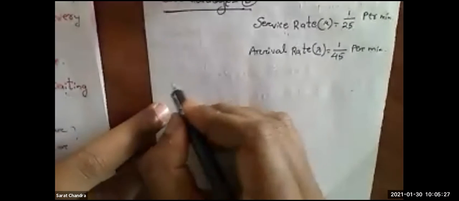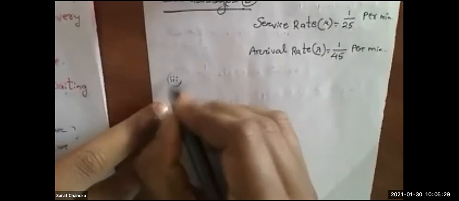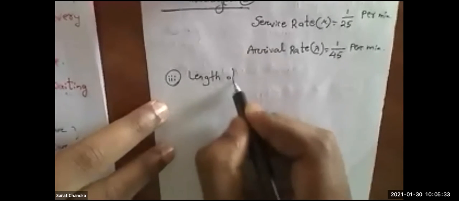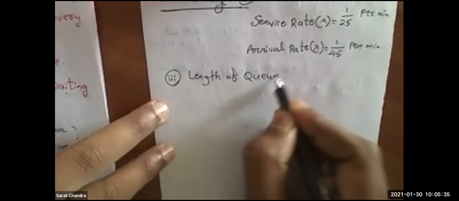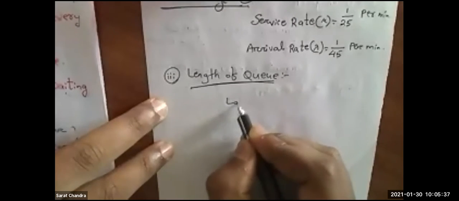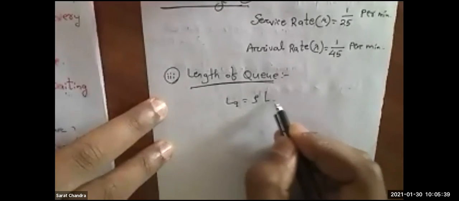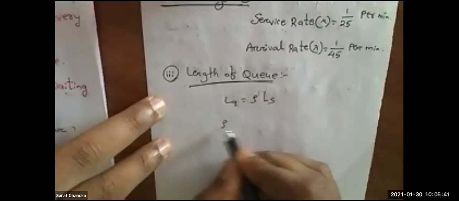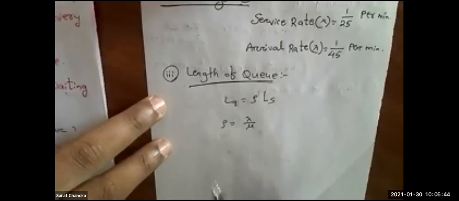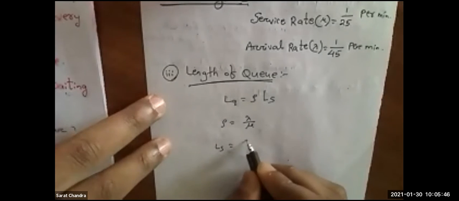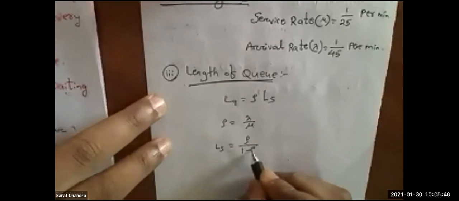Then directly I will calculate the answers. The length of the queue for car garage B, LQ, equals rho into LS. Rho equals lambda by mu. LS equals rho divided by 1 minus rho.